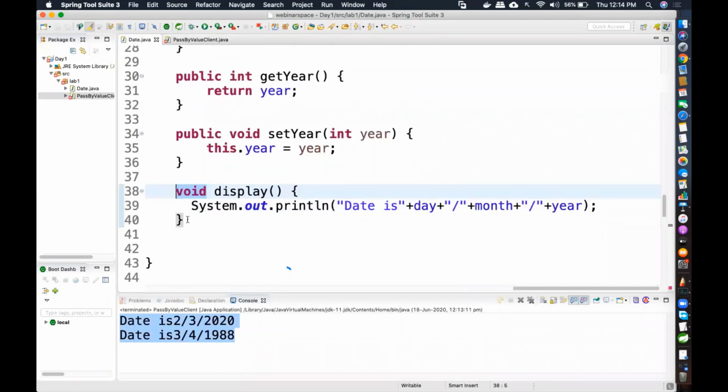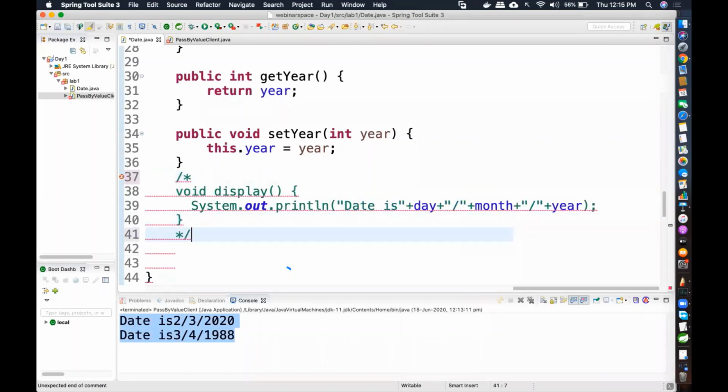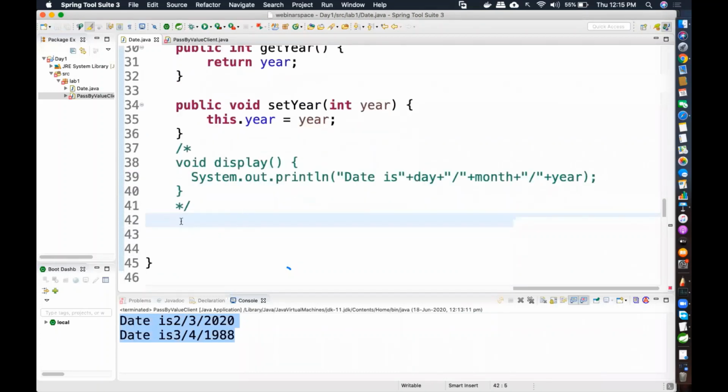So instead of this display, I'm going to use a method known as the toString method. We may not go into complete detail of it because it's a little advanced concept. Not advanced, but in that case I have to explain hash code, memory, the address part and all that. So let's just see.